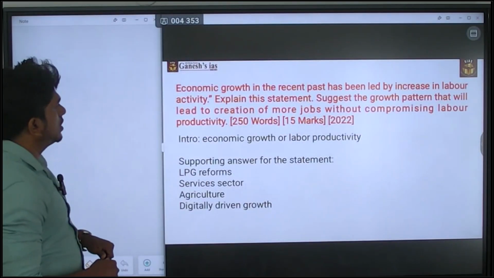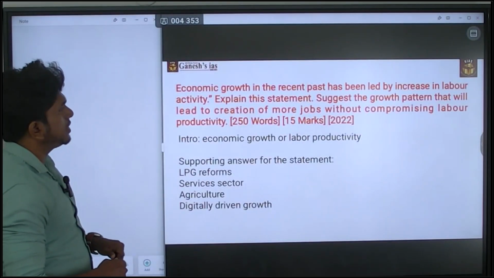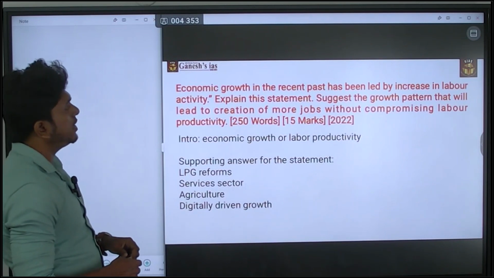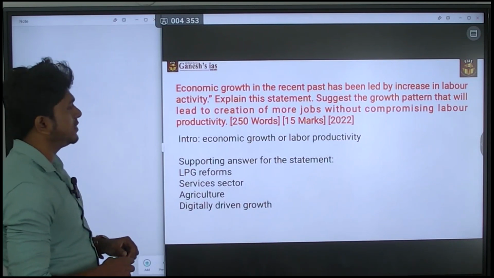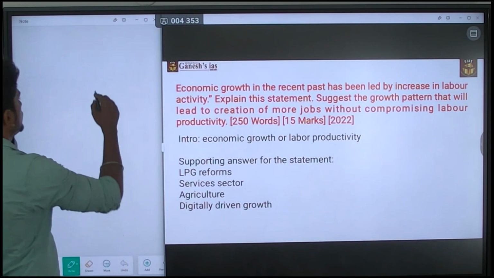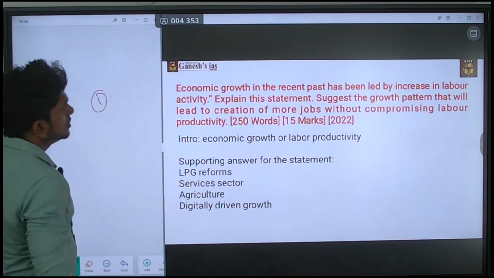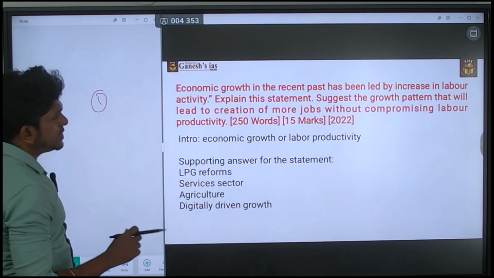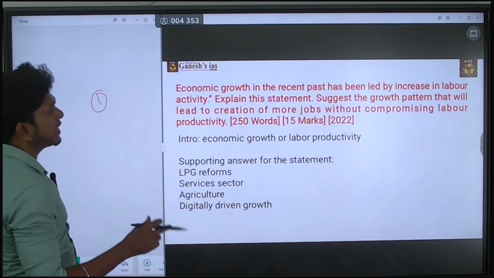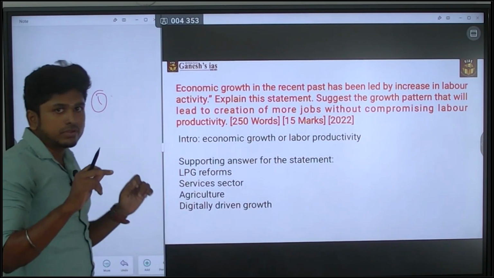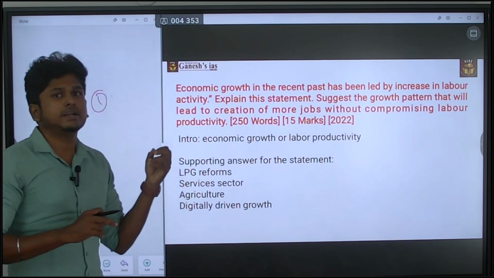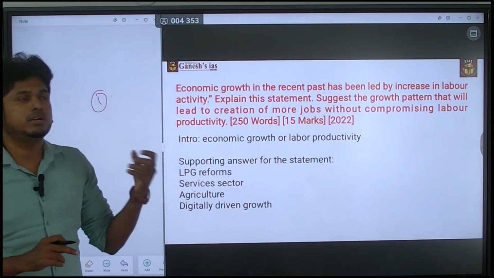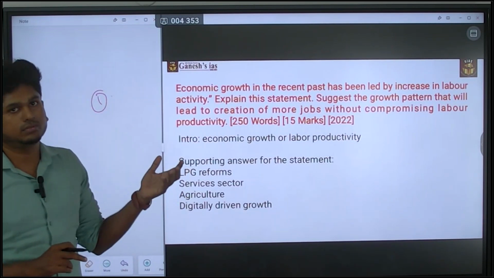The question is, economic growth in the recent past has been led by increase in labor activity. This is the first part. So what the statement is saying is, economic growth in the recent past led by the labor activity. So there is the statement itself saying that there is certain economic growth. It has happened due to the labor activities only.